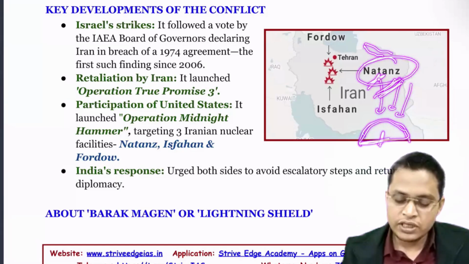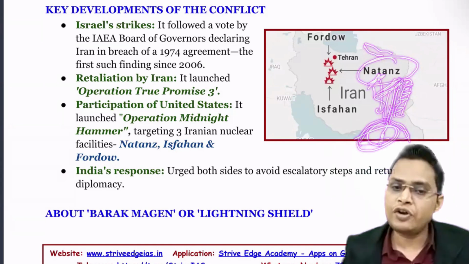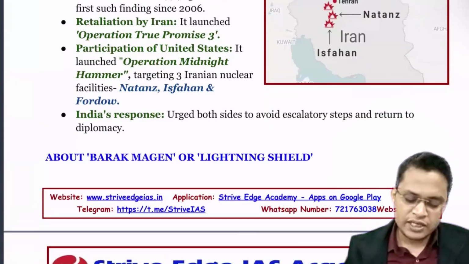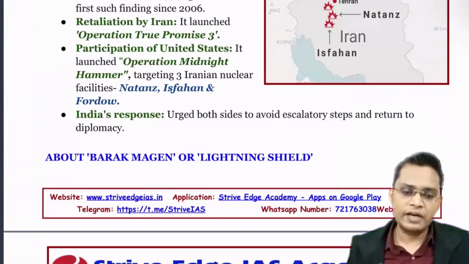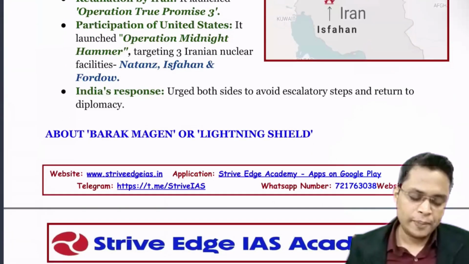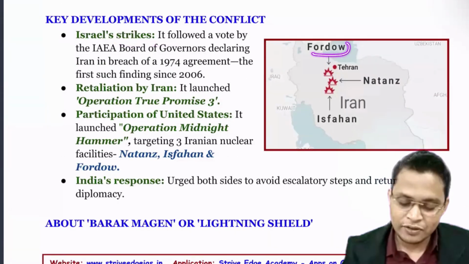They use the B2 bomber to strike the bunker and destroy the nuclear site. That is the reason for the entry of the USA. India's response: India always wants a solution through debate and discussion, not through war. So these three operations and three sites are very important.